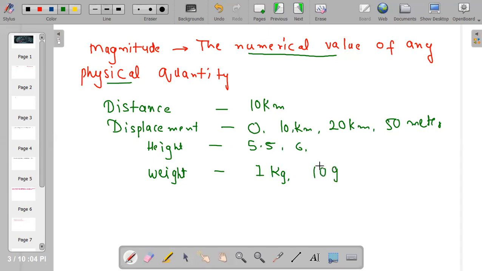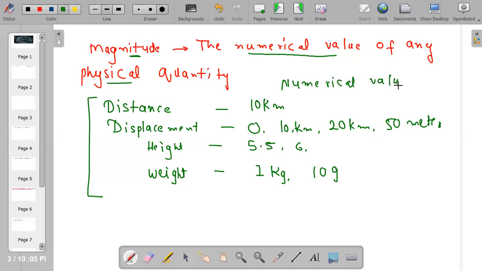So you can explain these things in numerical value, that is, in number. All of them are physical quantities. This is known as magnitude: the numerical value of any physical quantity. Remember this. You can represent any physical quantity by number.